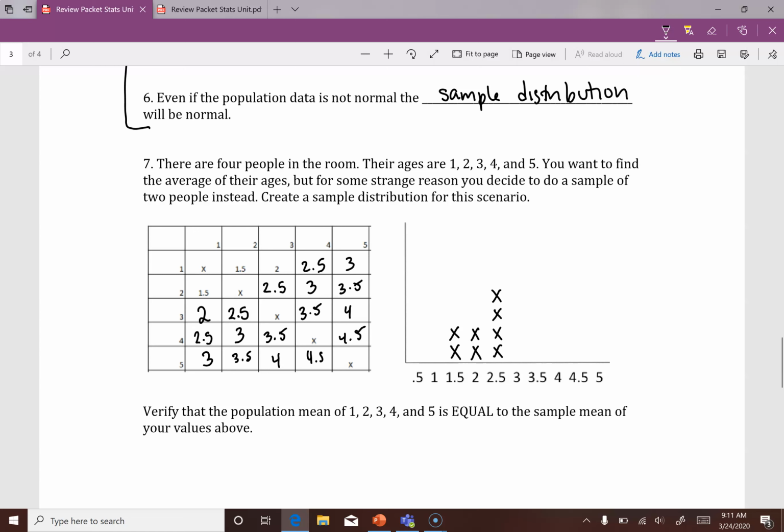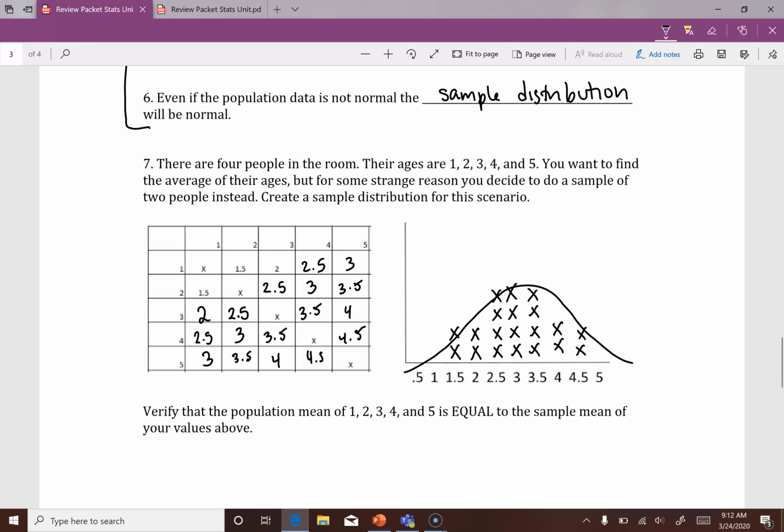And how many 3s do we have? We also have 4. How many 3.5s do we have? 4. How many 4s? Just 2. How about 4.5s? 2 as well. And you can kind of see that this is normally distributed.